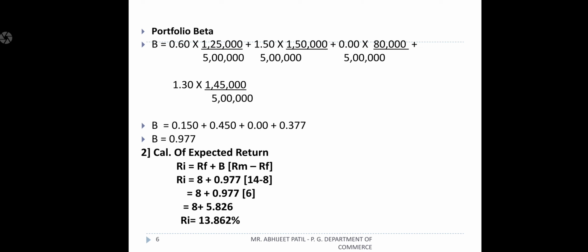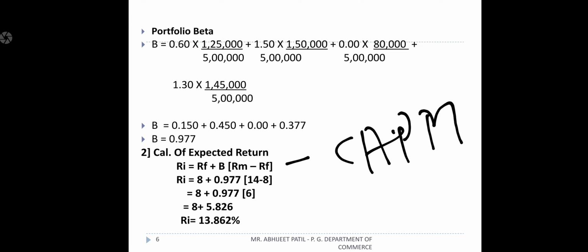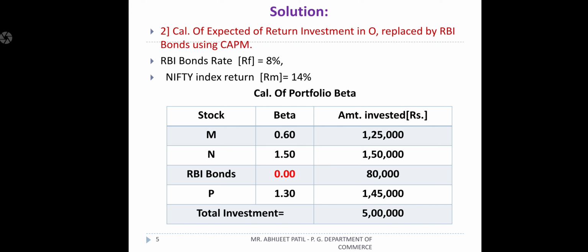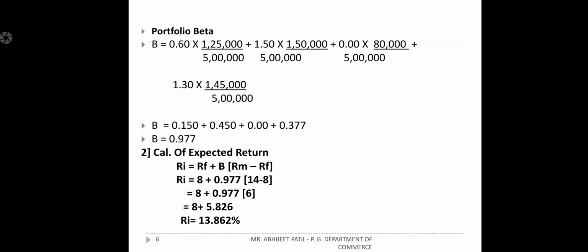Now we should again find out the expected rate of return. How to find it? Using the CAPM model again. CAPM: RI is equal to RF plus beta into RM minus RF. 8 plus, it is already given in the problem, risk-free rate 8 and market return is 14. So beta 0.977 times RM minus RF, 14 minus 8 is 6, 6 into 0.977 gives 5.862, plus 8 gives 13.862%.